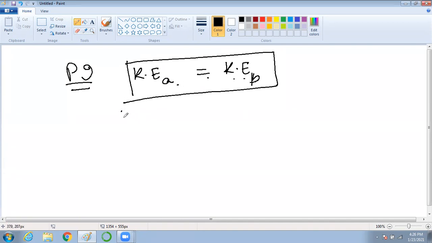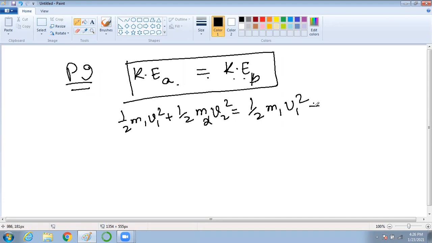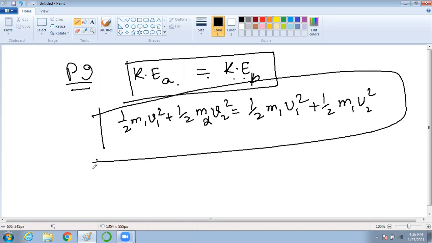That means half m1 v1 square plus half m2 v2 square equals half m1 u1 square plus half m2 u2 square. That means there is no loss of kinetic energy in a perfectly elastic collision.